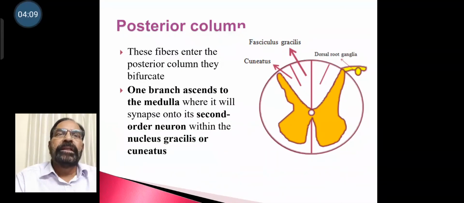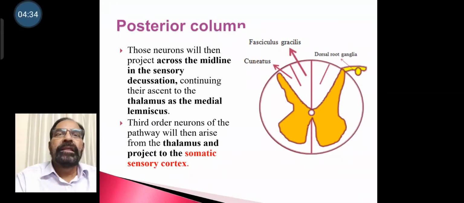These fibers enter the posterior column. They bifurcate. One branch ascends to the medulla, where they will synapse onto the second order neuron, that is within nucleus gracilis or cuneatus. Those neurons will then project across the midline in sensory decussation and continue their ascent to the thalamus as medial lemniscus.